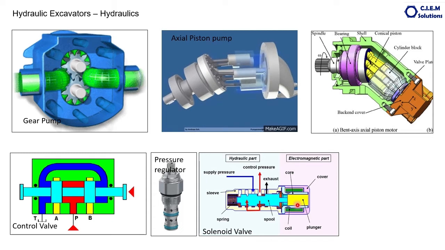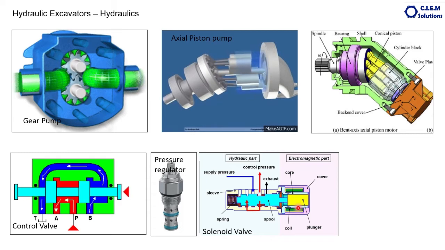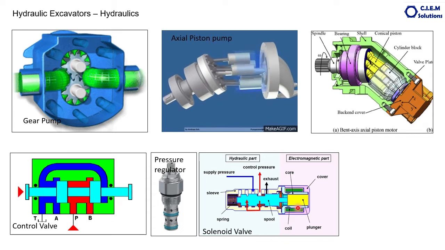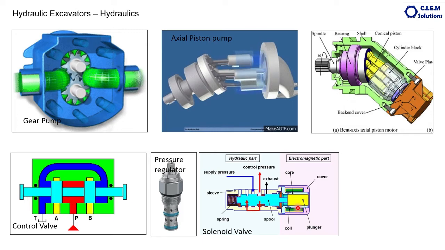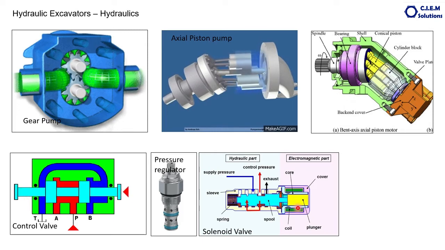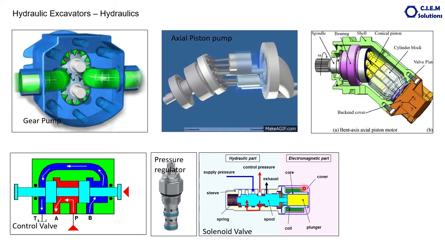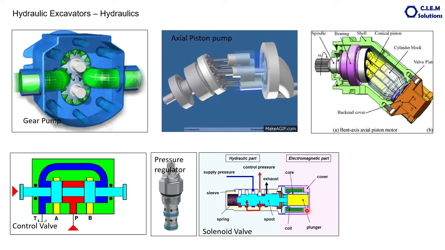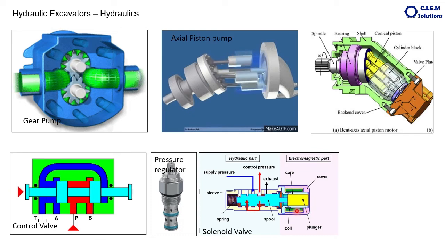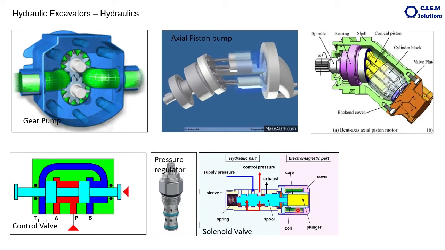The device is called the solenoid. This is an electronic solenoid, which works with the DC power available in the machine. The amount of travel of this spool is decided by the amount of current passed through this solenoid valve. This is the solenoid valve.